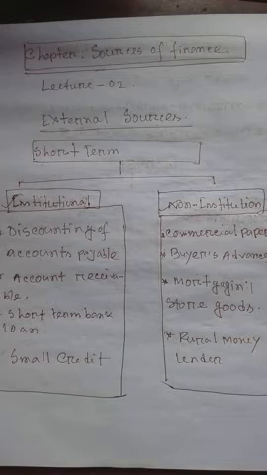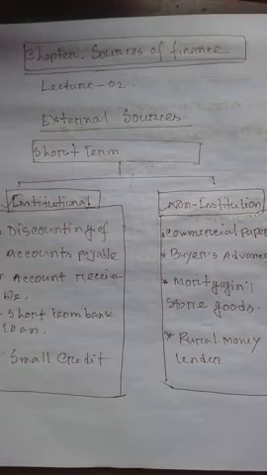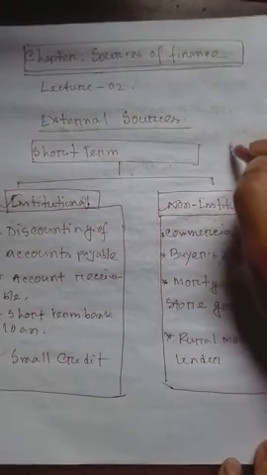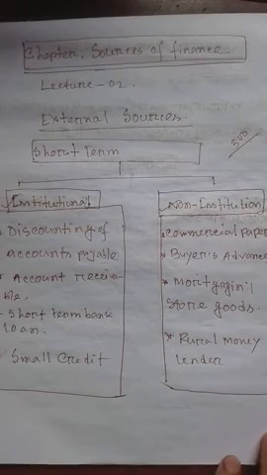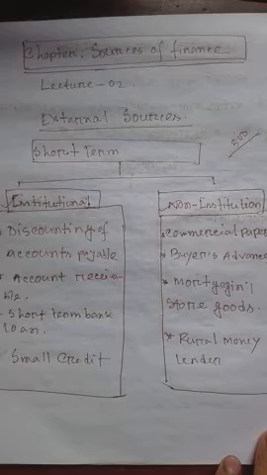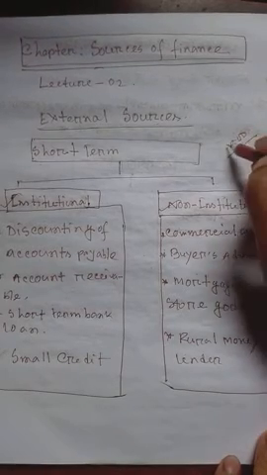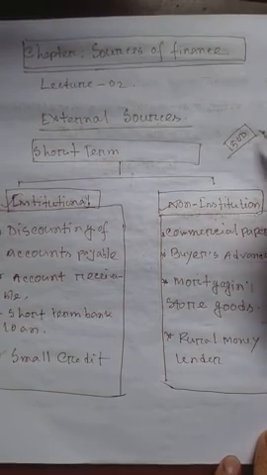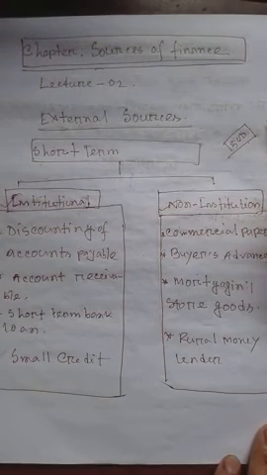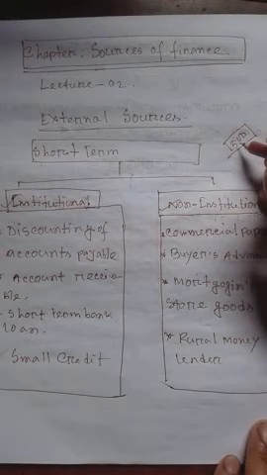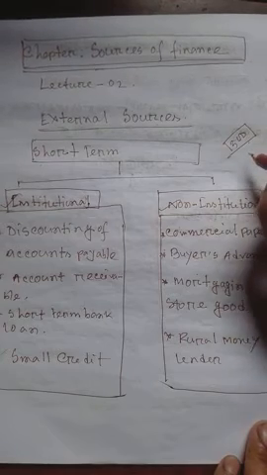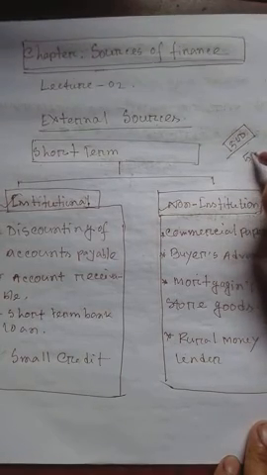Suppose a buyer purchases goods of 500 taka. If the seller needs money before 3 months, suppose this bill is payable in 3 months, he or she will sell this bill to a bank at a certain rate of discount.